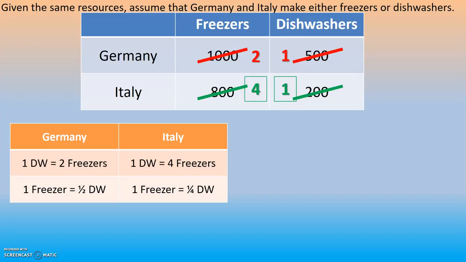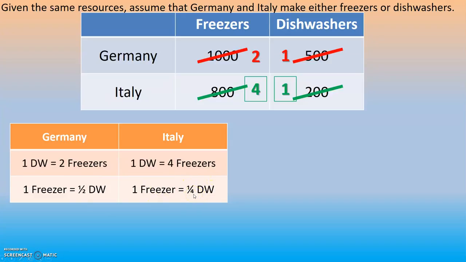So if you look at the chart that I made, we have the 1 to whatever ratio. So one dishwasher is going to be 2 freezers here. One dishwasher is 4 freezers. But then I need to look at the other opportunity cost. So for Germany, every time I make a freezer, I give up the ability to make half of a dishwasher. For Italy, every time I make a freezer, I could have been making 1/4 of a dishwasher.